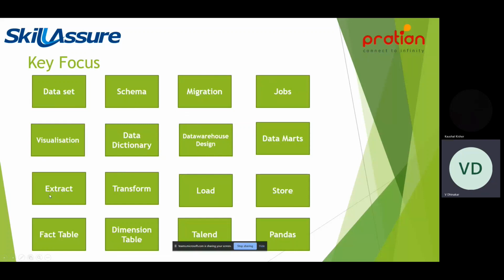Then we will do the ETL process: extracting information, transforming the data, and loading the data into the warehouse. So the ETL process we will be doing here. Then we will be classifying our data based on fact tables and dimension tables. We will be using Pandas for visualization and Talend for data migration or data integration.